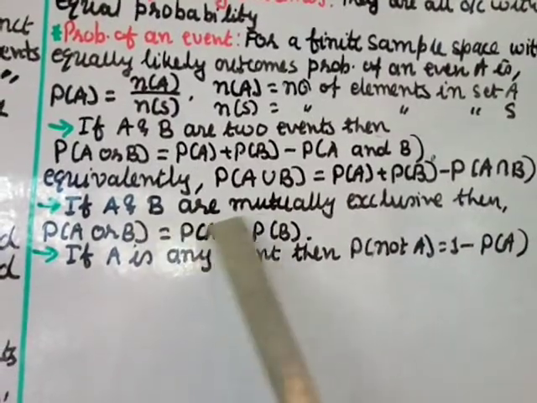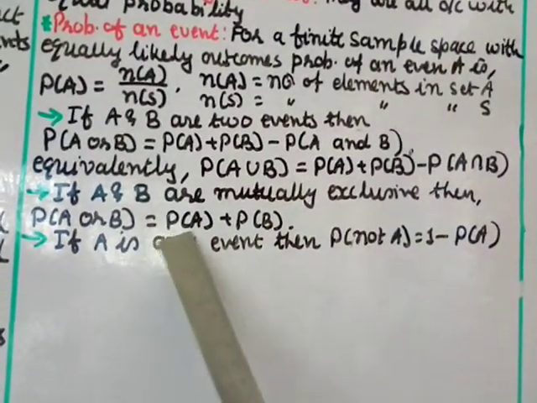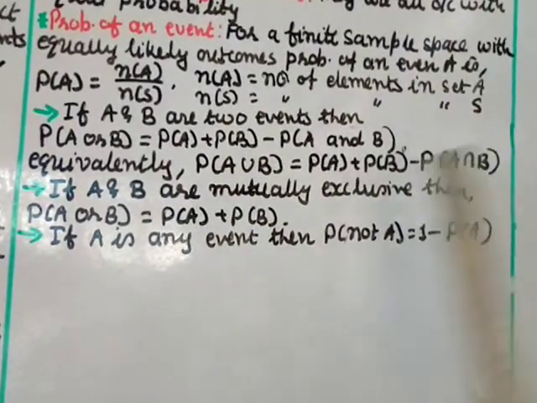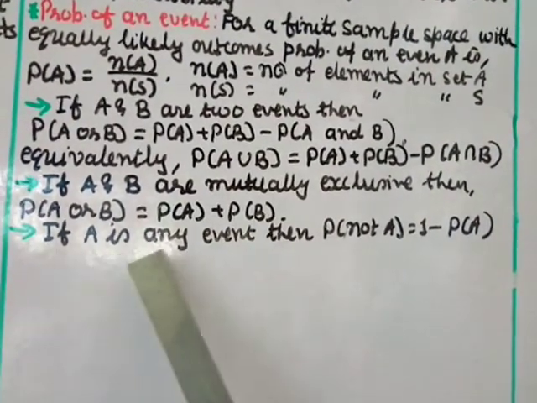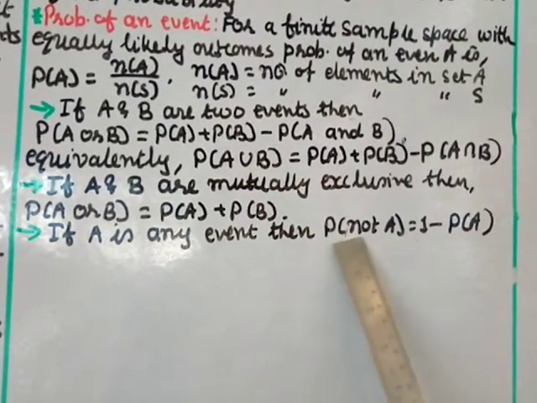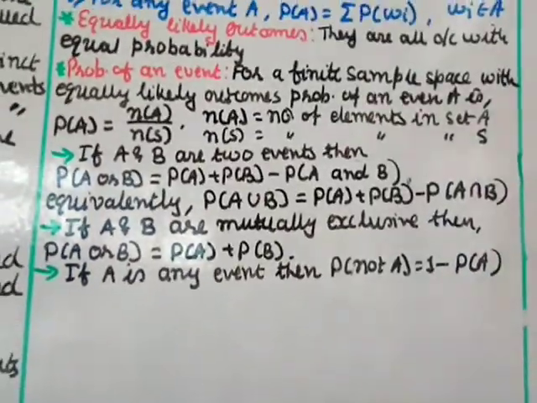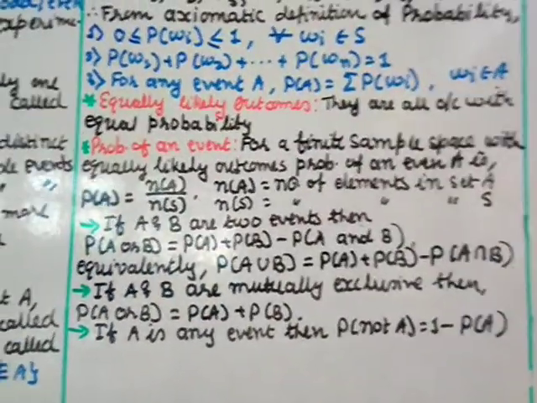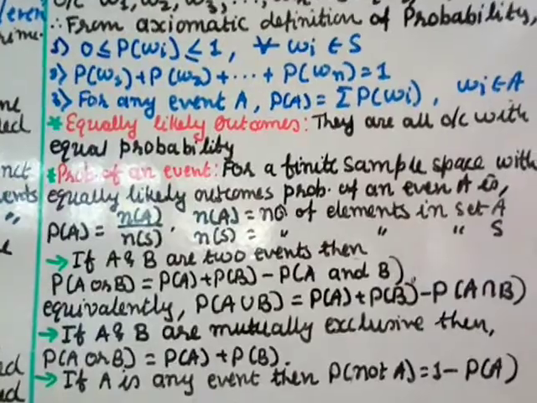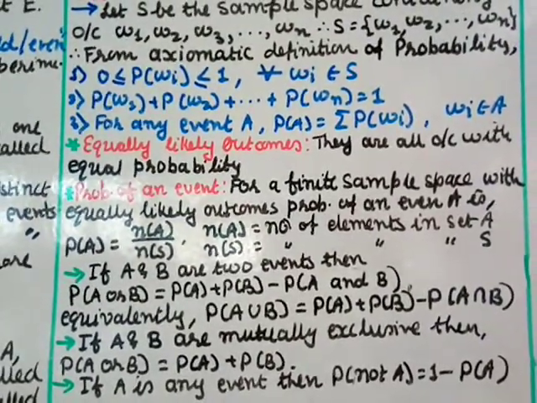If A and B are mutually exclusive events, then P of A or B will be P of A plus P of B, because the intersection part will be 0 or phi. If A is any event, then the probability of not A equals 1 minus P of A. So these are a few formulas, axioms and rules that you should keep in mind, because we shall use them while calculating probability or solving the exercises.